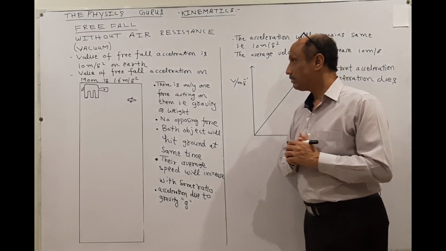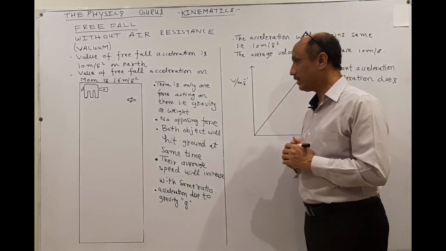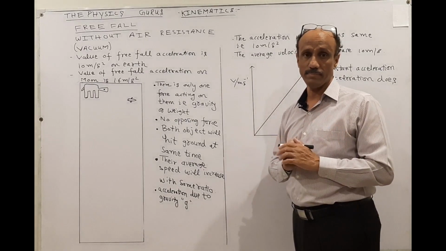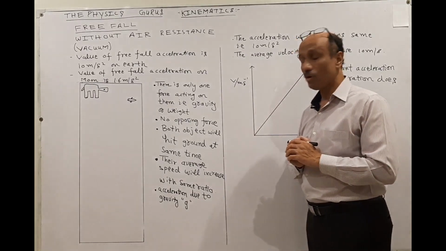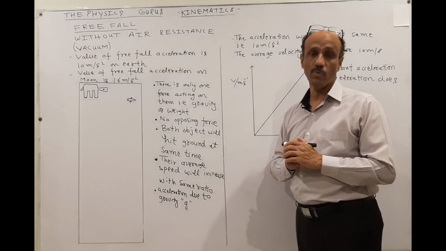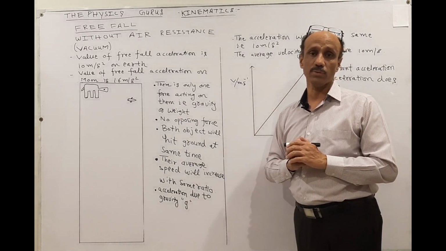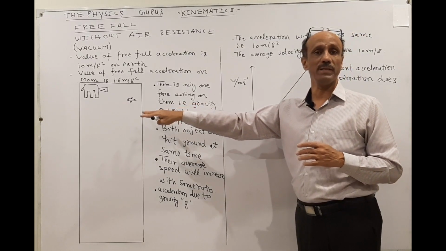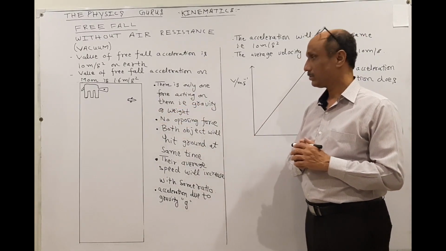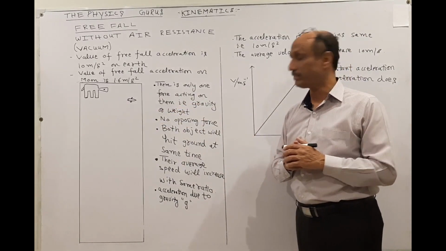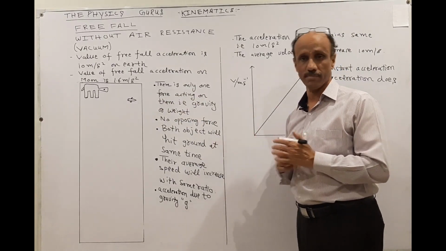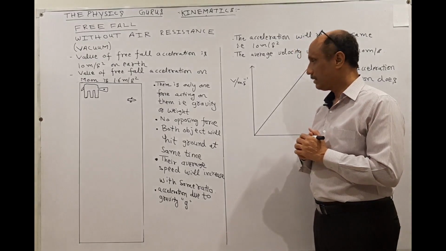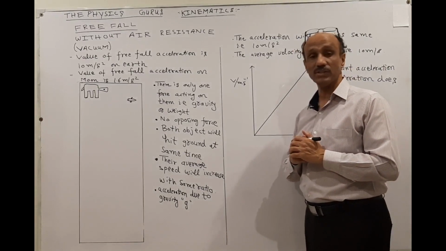So now there is only one force acting on them, that is gravity or the weight. There is no other force acting on them. So there is no opposing force whenever the object falls through the vacuum. This is the experiment which was performed in a vacuum chamber. Initially there was air, then with the help of the vacuum pump they sucked out all the air. Now there is no medium present inside. Both objects will hit the ground at the same time.